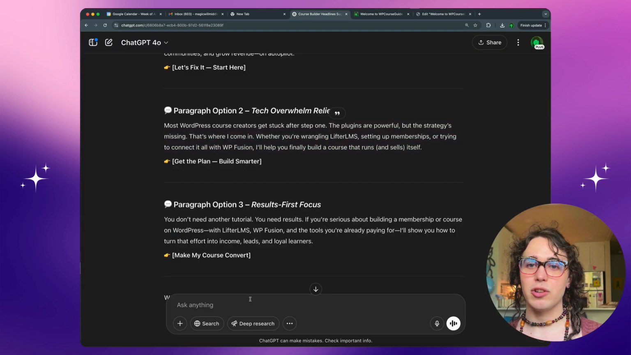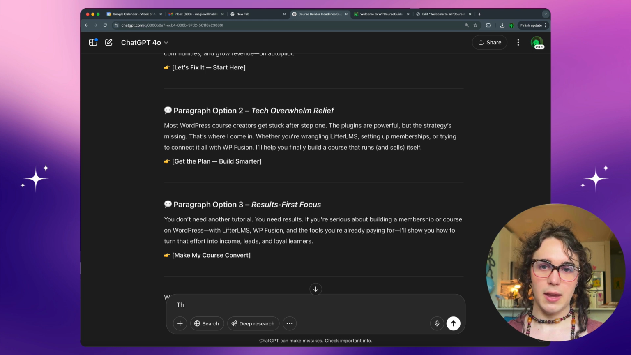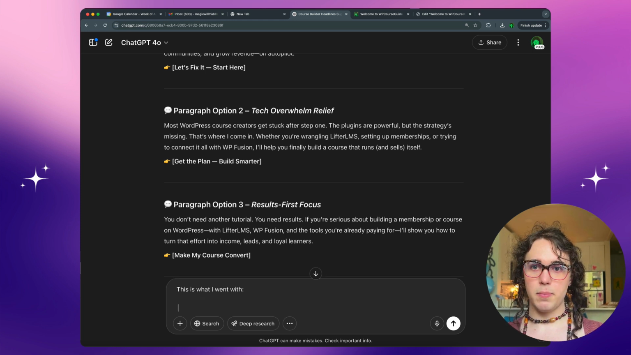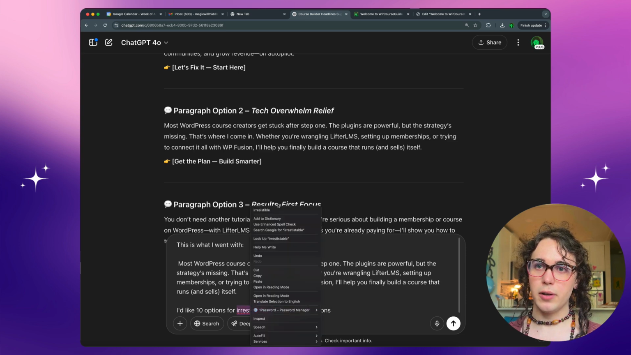Let's look at our call to action buttons now. Let's tell it that this is what we went with. This is what I went with. And then, boop. I'd like 10 options for irresistible call to action buttons.